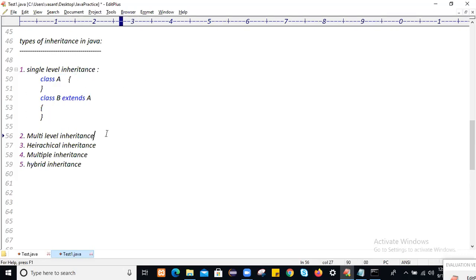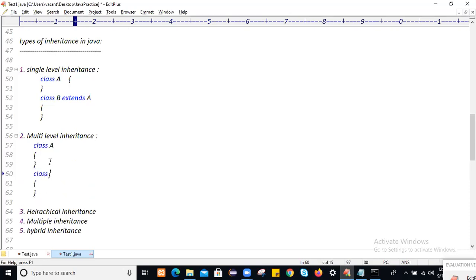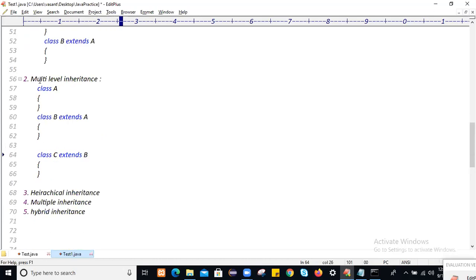So what is multi-level inheritance? In multi-level inheritance, we have a class A, and class B extends class A, and class C extends class B. Class C will inherit class B. This is called multi-level inheritance.